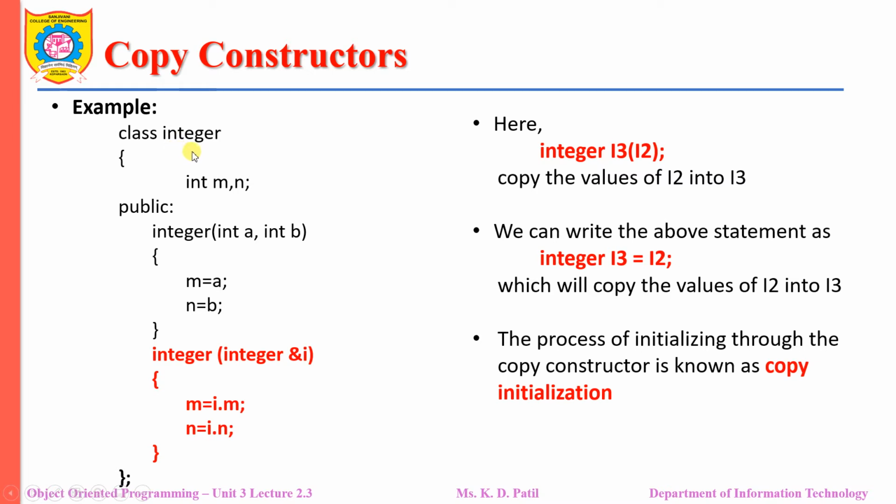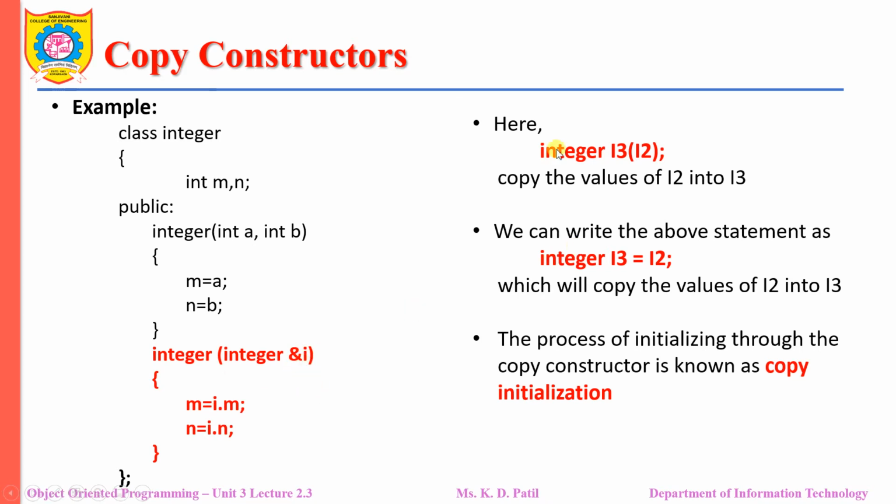Here I have a class Integer with two data members m and n. Here I have a parameterized constructor and another one is the copy constructor. Now if you observe here, the copy constructor has a reference variable I, and whatever values are assigned to m and n when the object is created by the parameterized constructor, the same values will be copied by the copy constructor with the help of this reference variable.